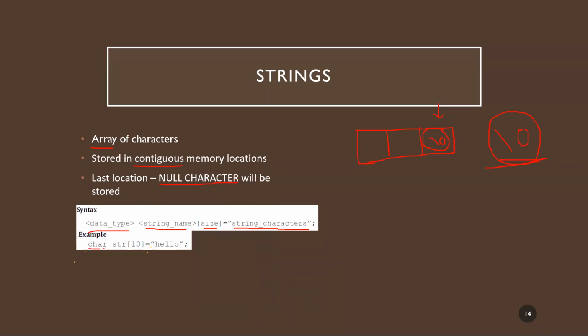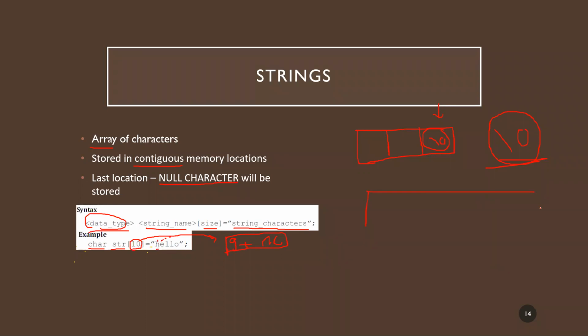So now here char is the keyword, and as I specified, the data type will be character. Then the name is str, and in this case you will be able to store around 9 characters plus the null character. So total 10 characters you will be able to store, including the null character. Here you're specifying hello, which is 1, 2, 3, 4, 5.